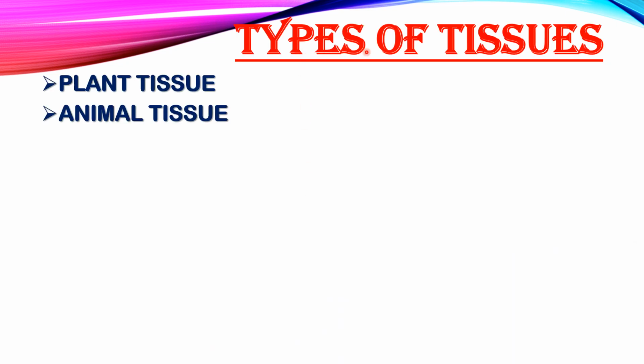Now types of tissues, we already have done plant cell and the animal cells. Now we will study about plant tissues and animal tissues. They are also different in their structure and function. But why? Because plants and animals perform different functions and they have different structures and their needs are also different.